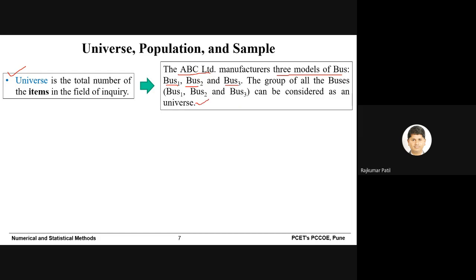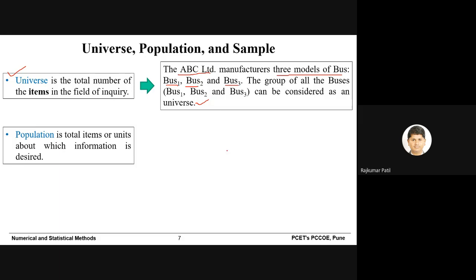That could be your definition, because the important thing is that as a researcher or as a data science engineer, it is your responsibility to define population or universe. Nobody will tell you to define it in this way. They can give you the guidelines, but you are there to define the same.